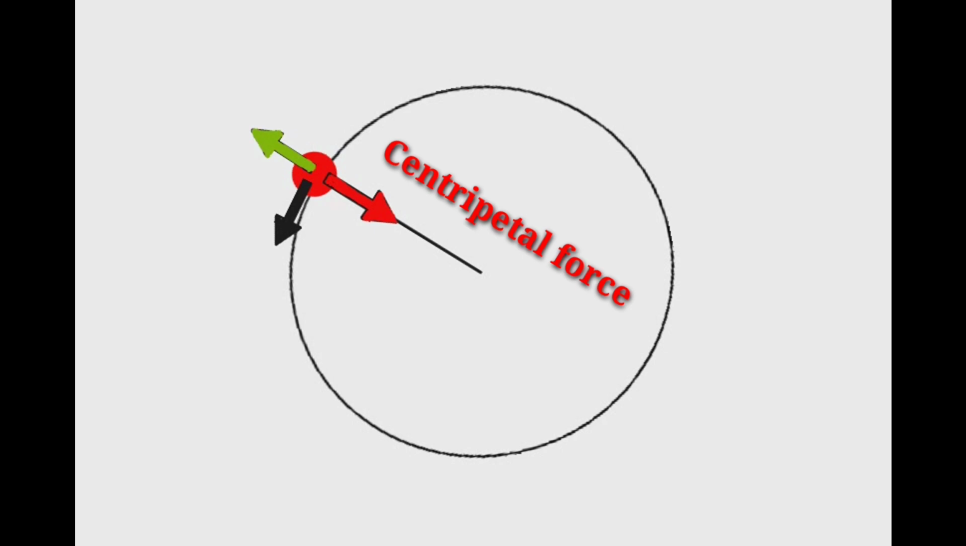Now, according to Newton's third law of motion, every action has an equal, opposite, and instantaneous reaction. This gives rise to centrifugal force. Centrifugal force is equal in magnitude but opposite in direction. This force arises due to circular motion.